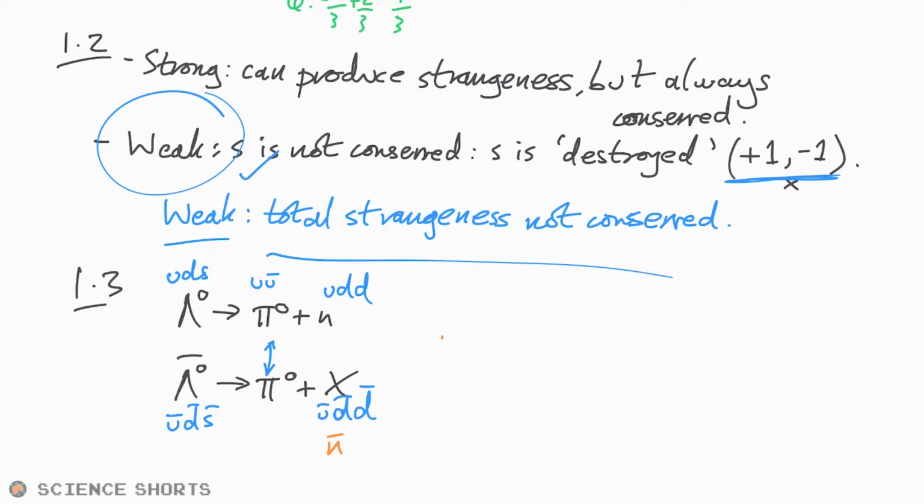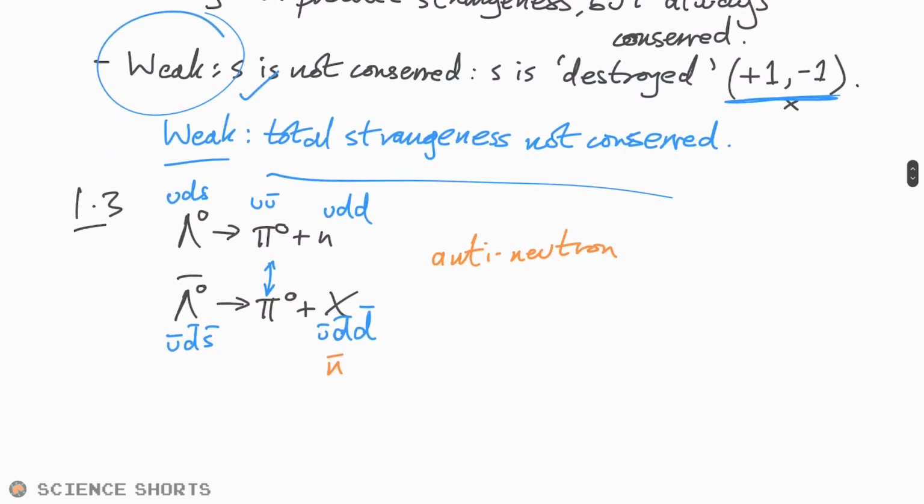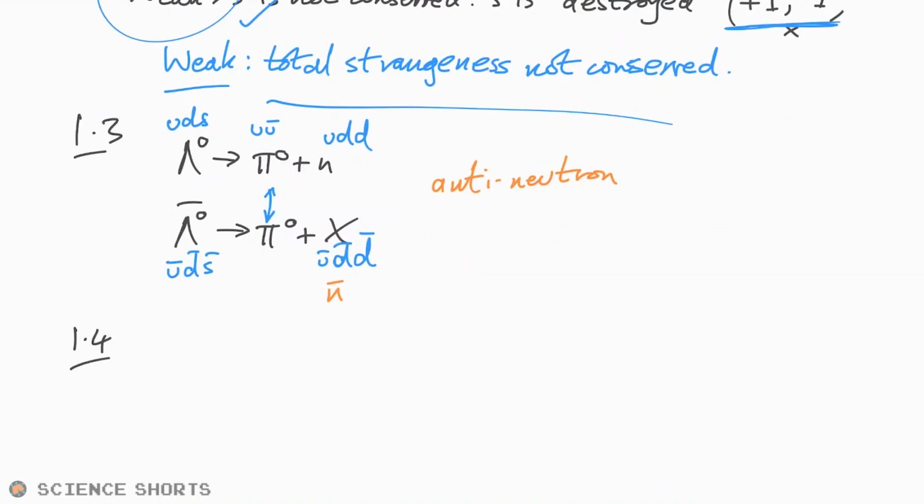So there we go. Probably could have guessed that, because if one particle decays into particles, then we know that the antiparticle is just going to decay into the antiparticles of those. So there we go. 1.4, we have the rest energy of a lambda 0 particle. So we can say E rest is equal to 2.6.